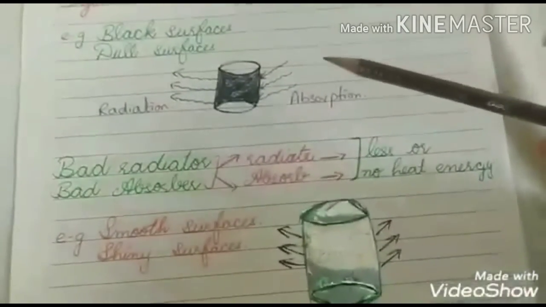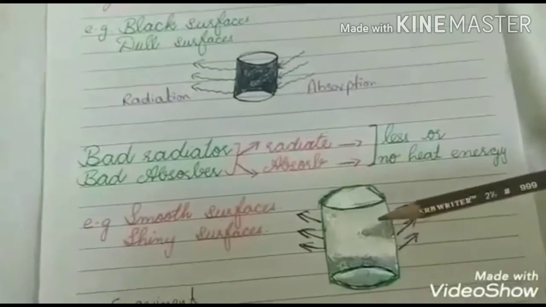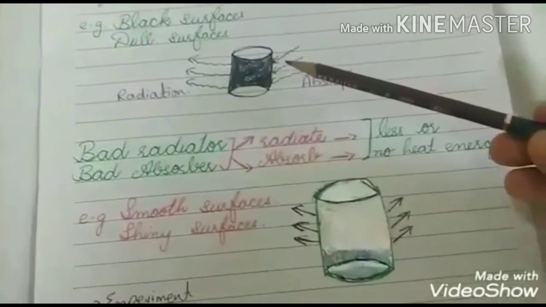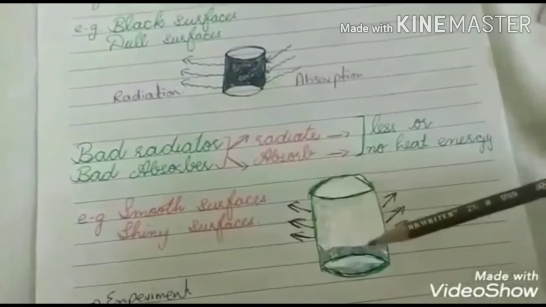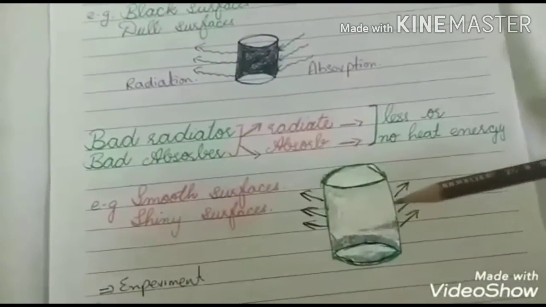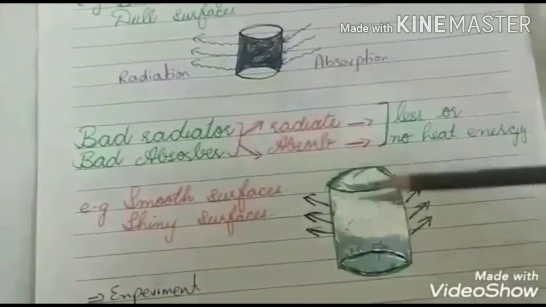You can observe this phenomenon with the help of a simple experiment that you can perform at home. For example, you take two cans. The first one is black and the second one is silver in color, having a smooth and shiny surface. Then you take water in both cans.